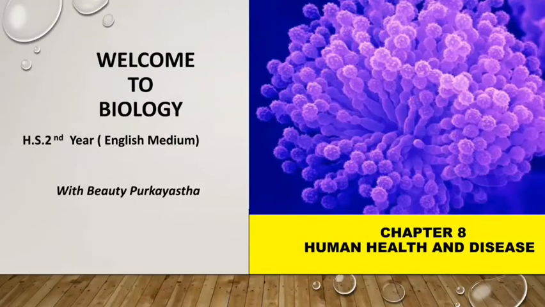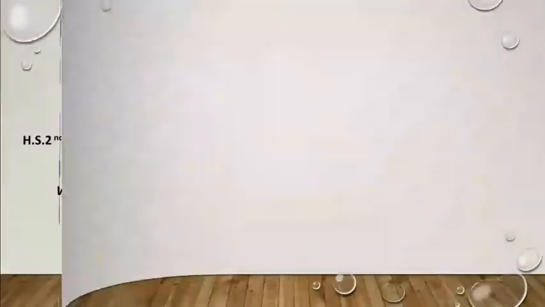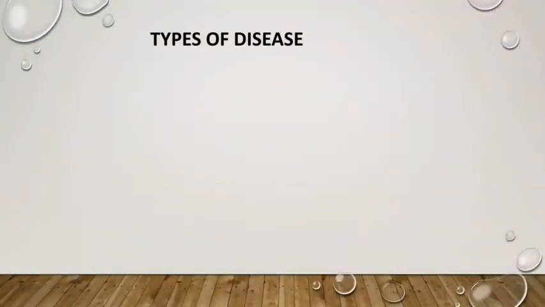We are learning Chapter 8, Human Health and Disease. In last class, we have learned about disease and agents causing disease, and I hope that you have understood last class. Okay. So, my dear student, today we will learn types of disease. What are the different types of disease that are seen among the human population?